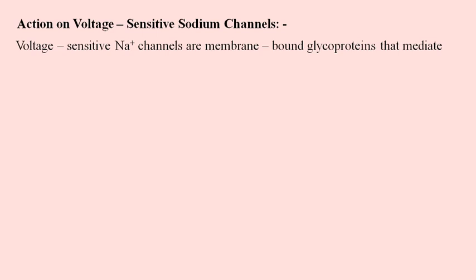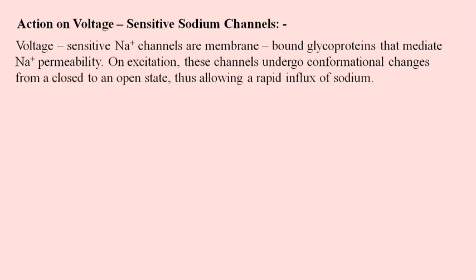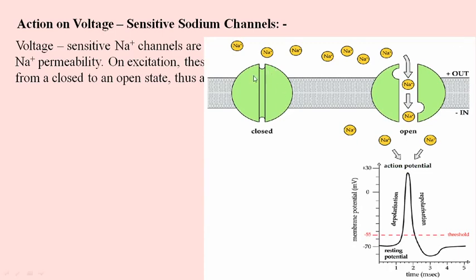Voltage sensitive sodium ion channels are membrane bound glycoproteins that mediate sodium ion permeability. On excitation, these channels undergo conformational changes from a closed to an open state, and they will allow the influx of sodium into the cell. Here you can see this is a closed sodium ion channel, and this is an open sodium ion channel. In the open state, it will allow particularly only sodium ion to cross through this channel.